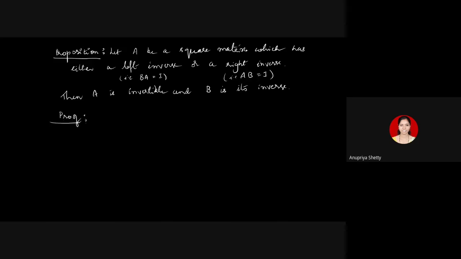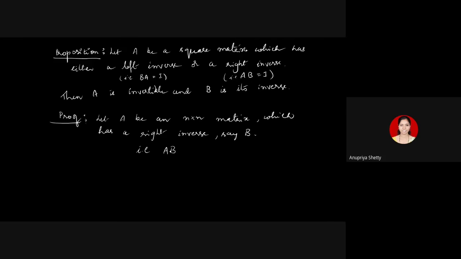As done in the book, Artin's book, I'll do one of them. The other one will follow from the previous discussion itself. You just have to interchange the roles of A and B. That's all. Let A be an n by n matrix which has a right inverse. I'll assume it has a right inverse, say B. What does that mean? There is another matrix B of order n itself such that A into B is identity.